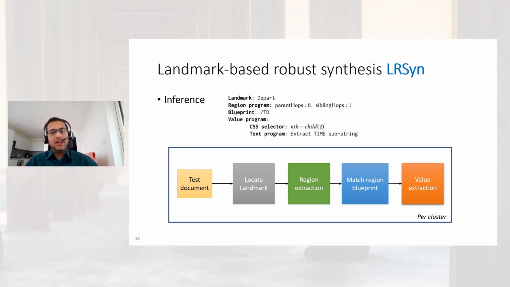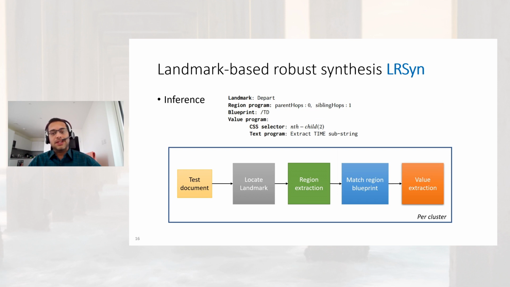These are the steps during inference time. We perform inference per cluster. We start by locating the landmark. We use a simple grep for this, which makes it inherently inexpensive. Now, using this landmark and the region program, we narrow down the regions to extract from. Then we compute a blueprint of these regions and match it to what we learned during training time.